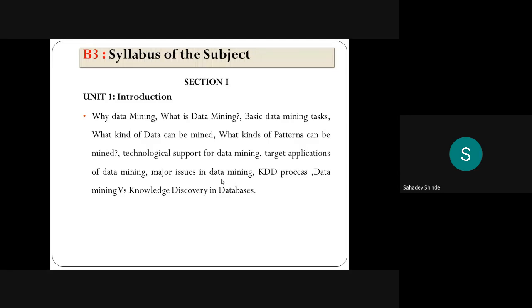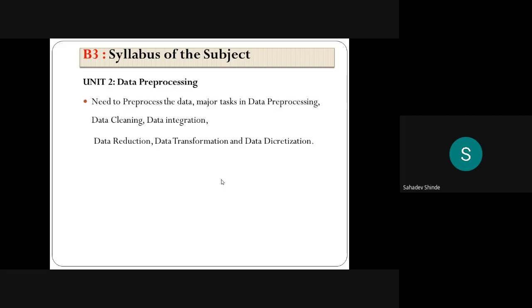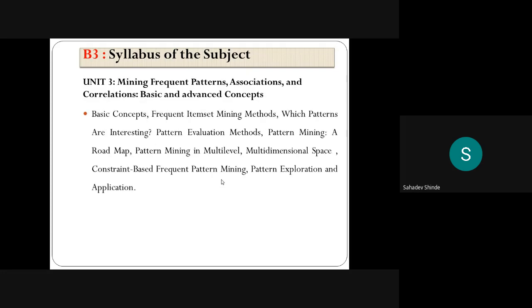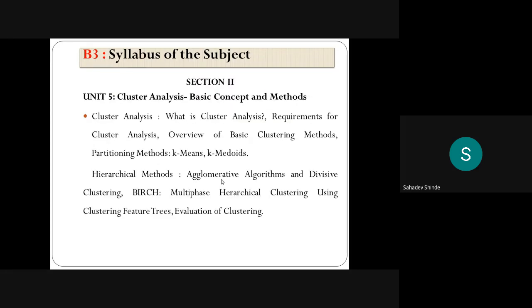In the syllabus we have two sections. In section 1 we have 4 chapters, and in section 2 we have 4 chapters. Unit 1 is the introduction, unit 2 is data pre-processing, third is mining frequent patterns, associations and correlations, basic and advanced concepts, and the fourth is classification.